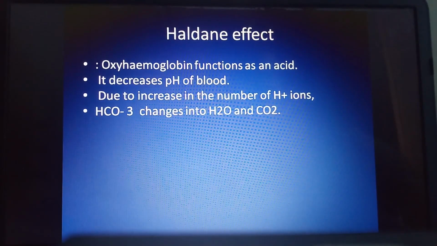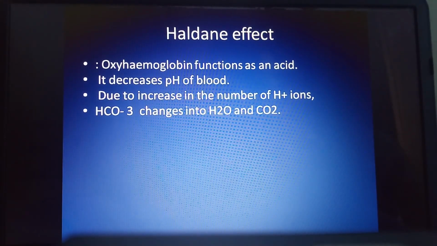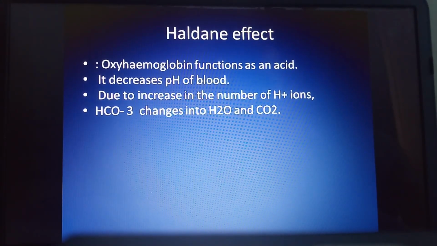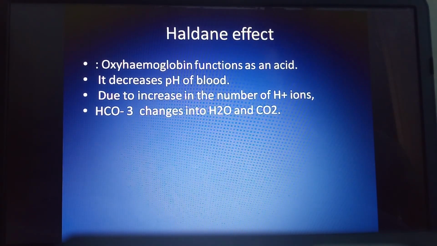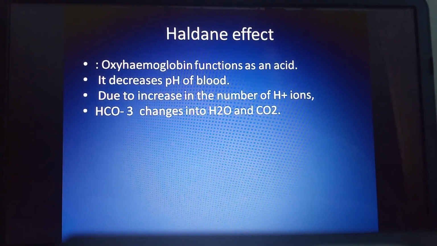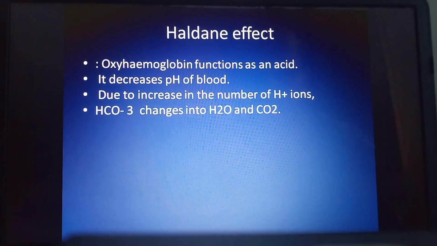If we observe an increase in the number of H plus ions, HCO3 changes into H2O and CO2. Due to the increase in the number of H plus ions, what happens? HCO3 gets converted into a water molecule and a carbon dioxide.